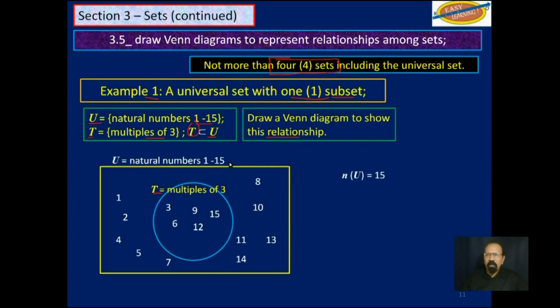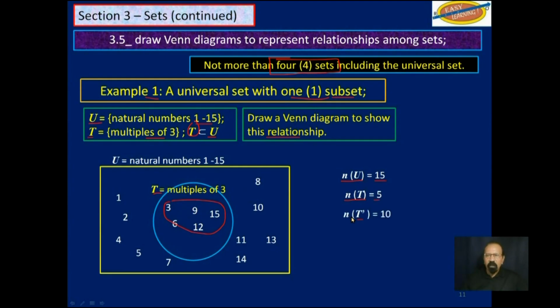For example, you know that the cardinality of the universal set is 15. The number of elements in U is 15. You also know that the cardinality of the subset P is 5. You could actually count them here. The number of elements in the subset P is 5.